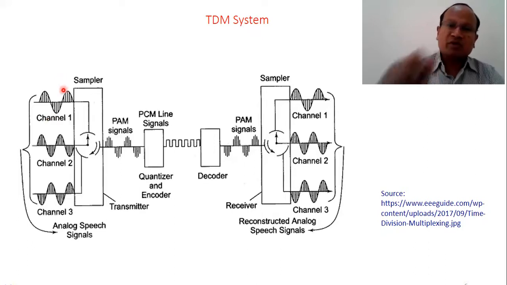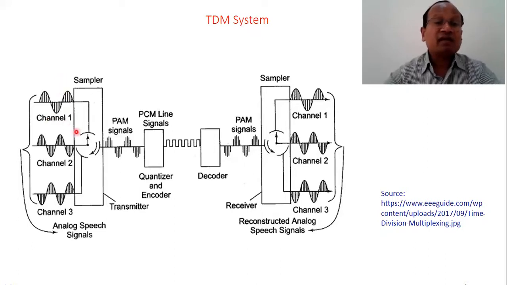Having a certain time duration. And you can see here a sampler-like structure, a commutator. This commutator allows some small part of each signal, and it depends on the sampling rate, how many samples are allowed per unit time.